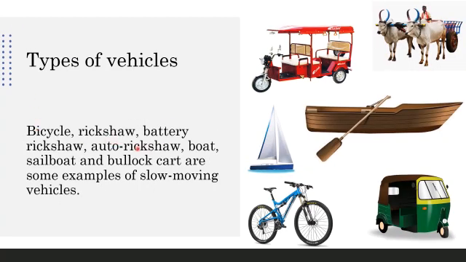Bicycle, rickshaw, battery rickshaw, auto rickshaw, boat, sailboat and bullock cart are some examples of slow moving vehicles. Now these are the vehicles which move very slowly. So these are generally used for nearby places or short distances.